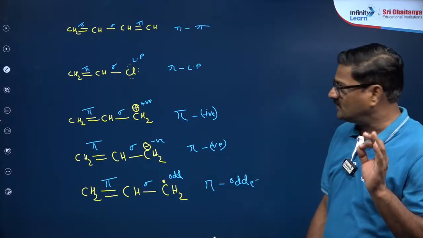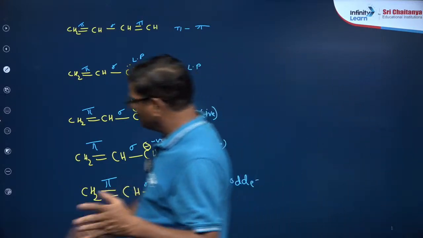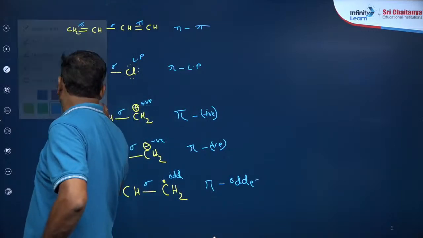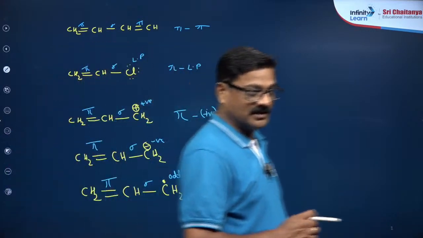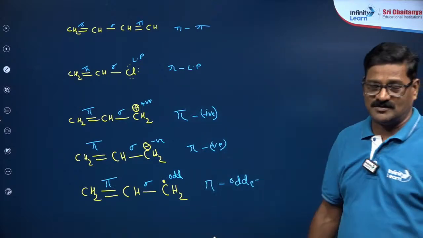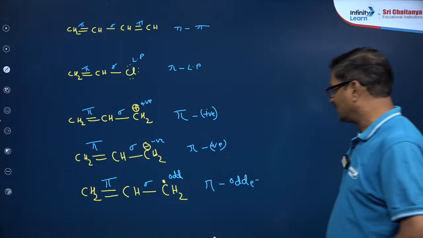I'll give you a simple trick. First of all, whenever a molecule is there, conjugation है नहीं है, आपको ढूंढना पड़ता है. Okay, sometimes your eyes are going to disturb you, sometimes your eyes are going to cheat you.